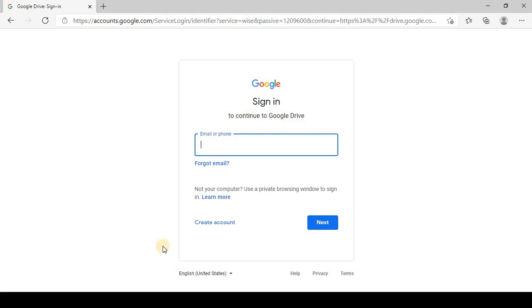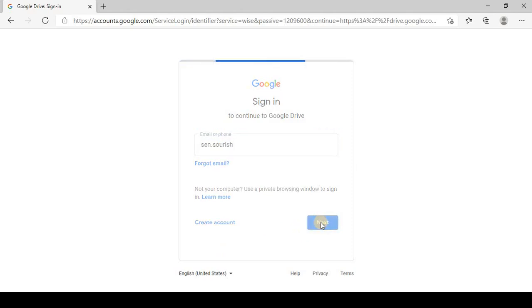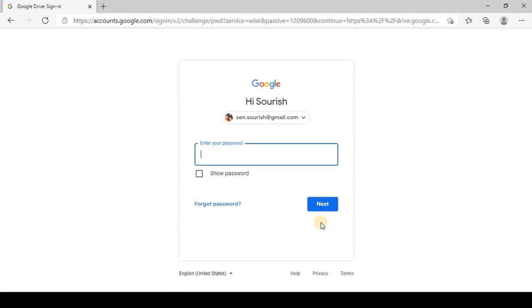On this page, you will write the email ID over here. Suppose I am writing my email ID, sen.sourish. Now I am clicking on the next button. Now it will ask for a password, and I will give my password over here.